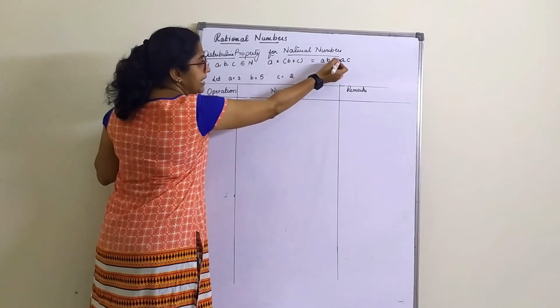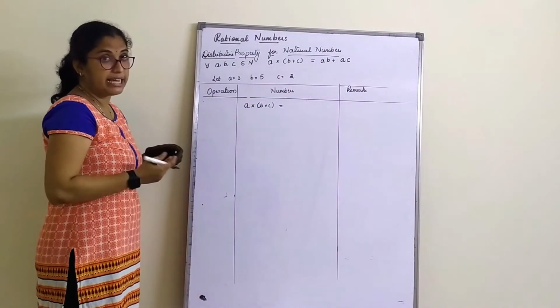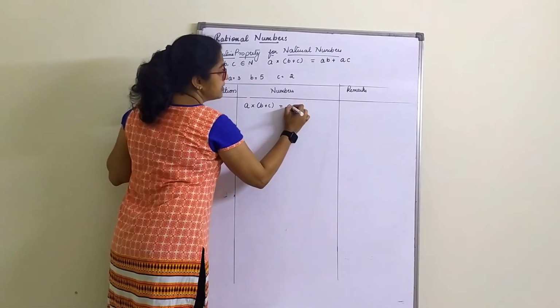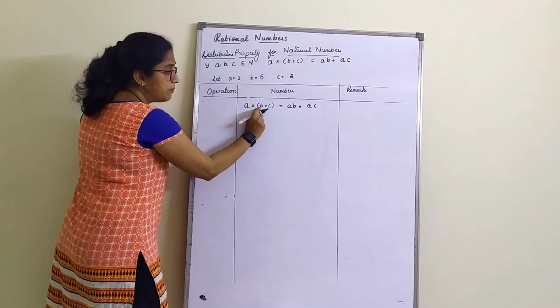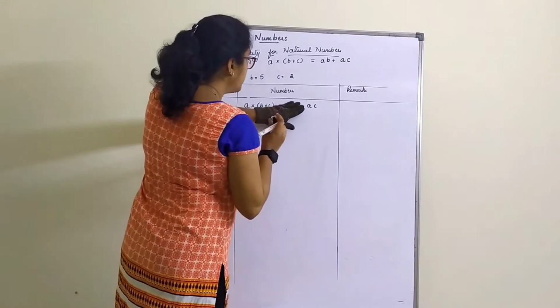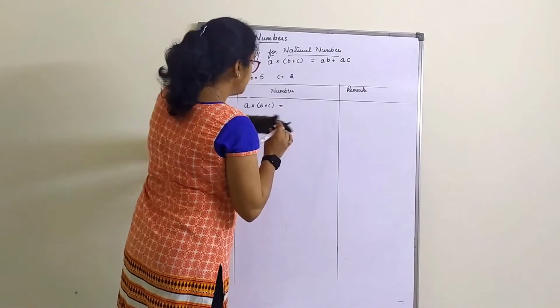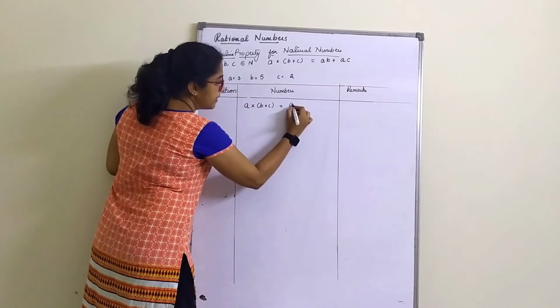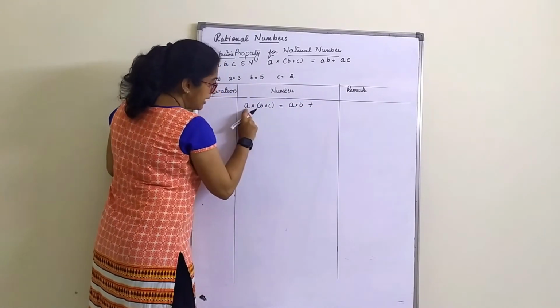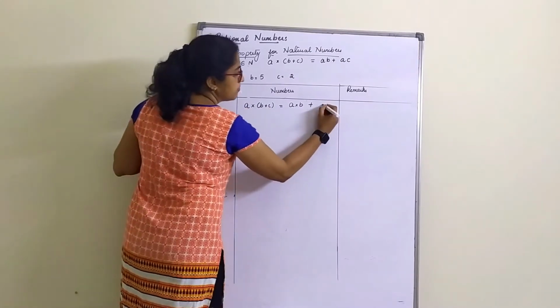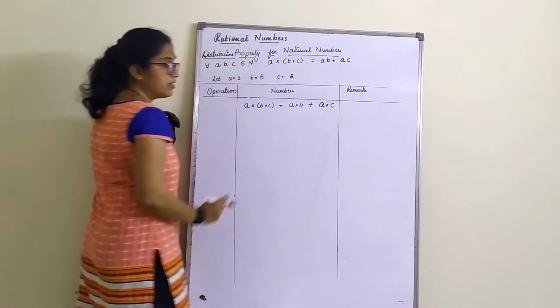A multiplied into C is AC, A into C. So it is AB plus AC. I can even write it as A into B plus A into C. It is like this.